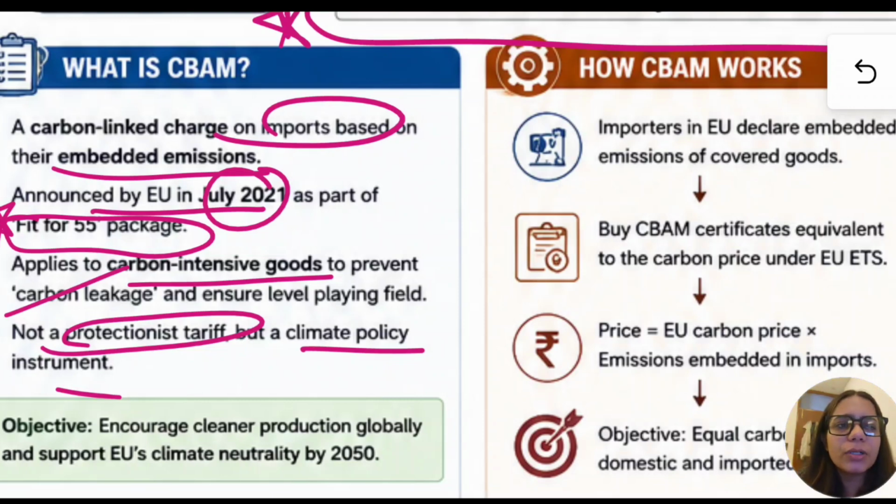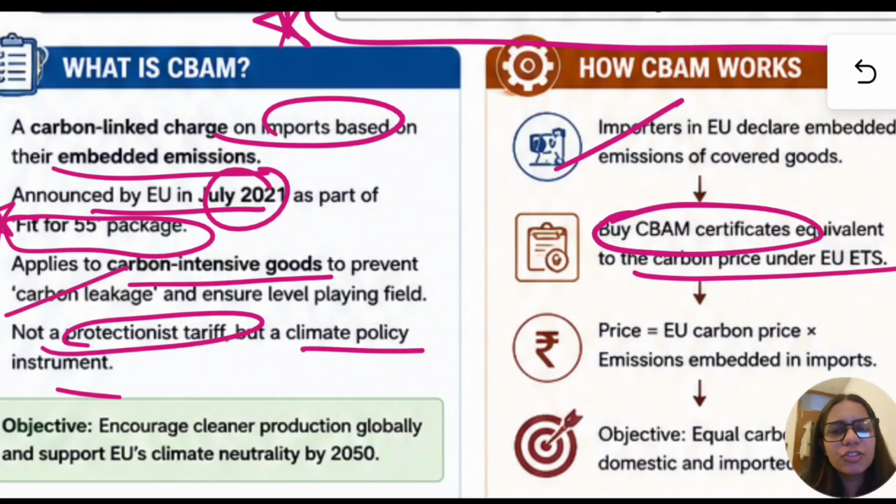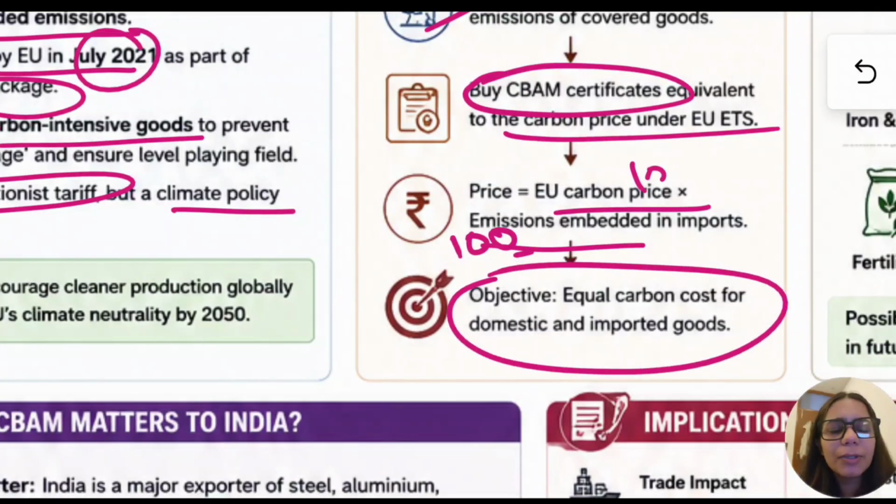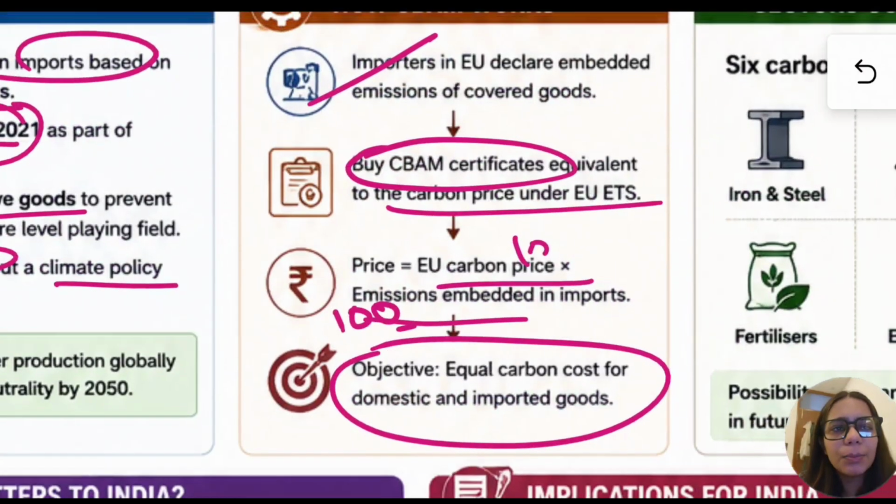Now, how does CBAM work? Importers in the EU declare embedded emissions of covered goods. Those who are importing goods, they will declare the emissions. They will buy CBAM certificates at the carbon price under the exchange traded systems. Then the price will be the EU carbon price into emissions. Say we have 10 rupees of carbon price and we have 100 emissions. So the price becomes 1000 rupees. The objective is to equalise carbon cost for domestic and imported goods.